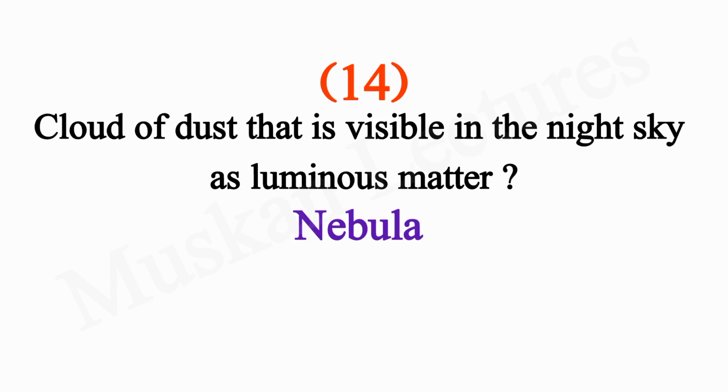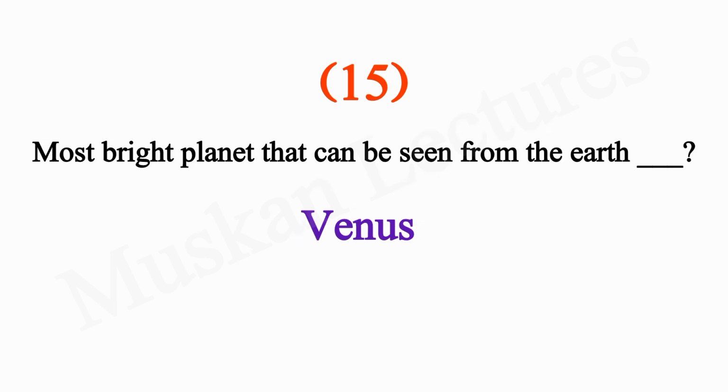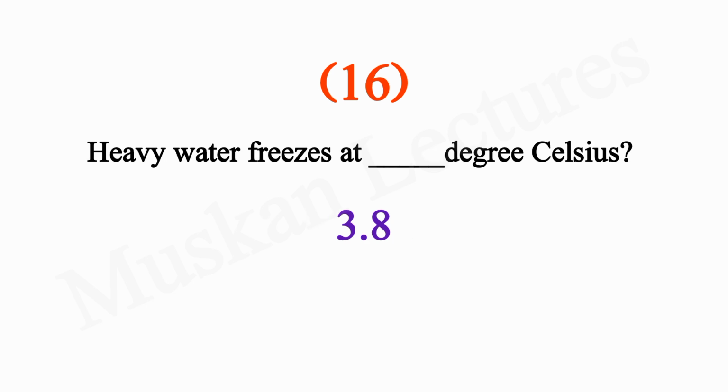Cloud of dust that is visible in the night sky as luminous matter. Nebula. Most bright planet that can be seen from the Earth. Venus. Heavy water freeze at dash degrees Celsius.